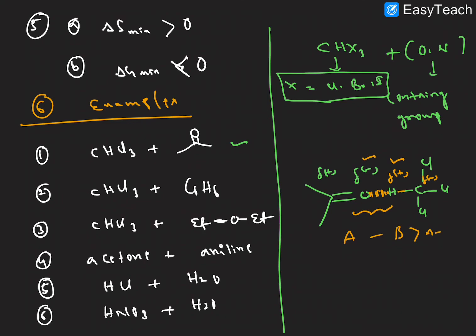That's why this is an A molecule, this is a B molecule, the interaction between A and B is more than AA and BB. I hope it is clear, right. So this is the complete information on ideal solution and non-ideal solution, and let us discuss in the next video